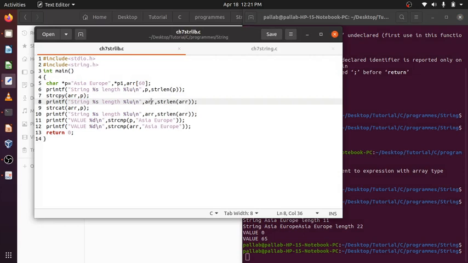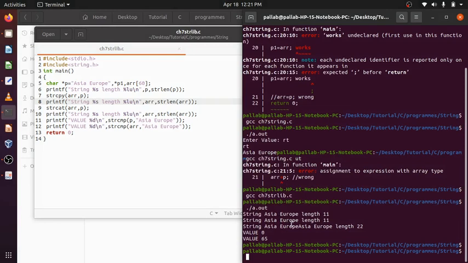An array of characters can also be printed by %s with ARR. Asia Europe is directly printed. Length is also the same because the content is the same, so length is also 11. So strcpy copied the content of P to ARR. After that comes strcat. strcat is concatenate. ARR already has the content Asia Europe, and to that Asia Europe will again be concatenated because it is a concatenation.